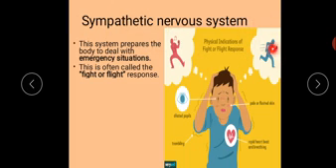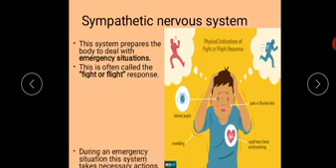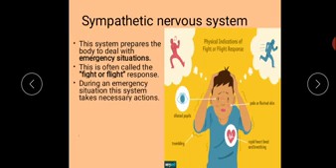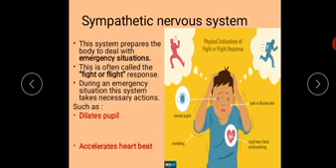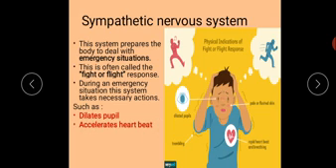flight. It also carries out some necessary actions during such situations. What are those necessary actions? They are dilation of the pupil. The pupil dilates. It accelerates heartbeat, which means the heartbeat increases.